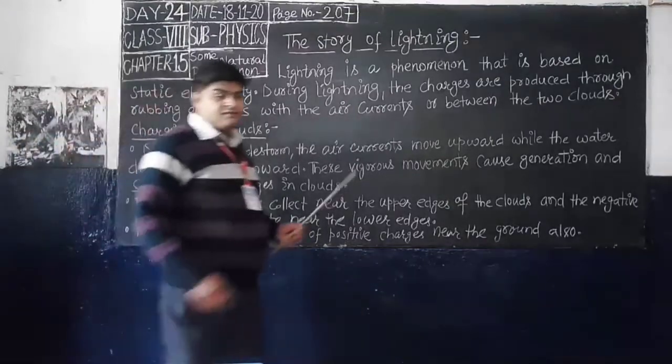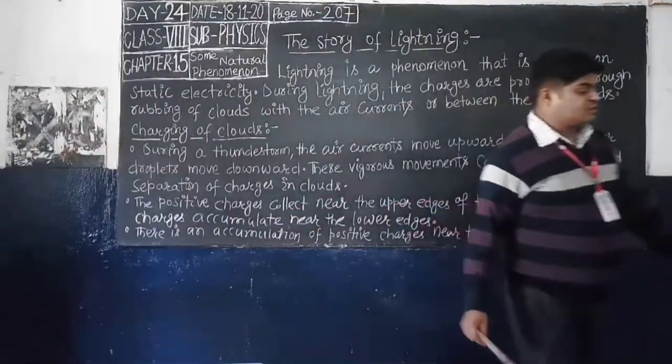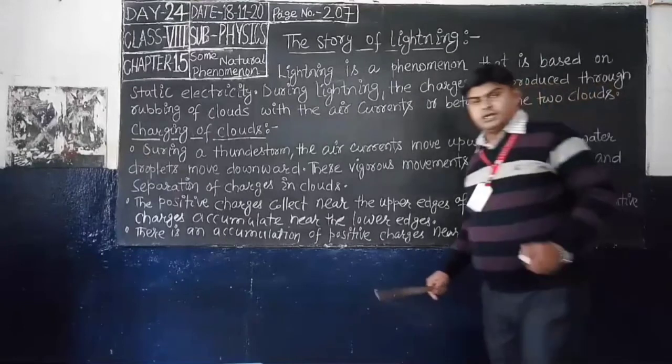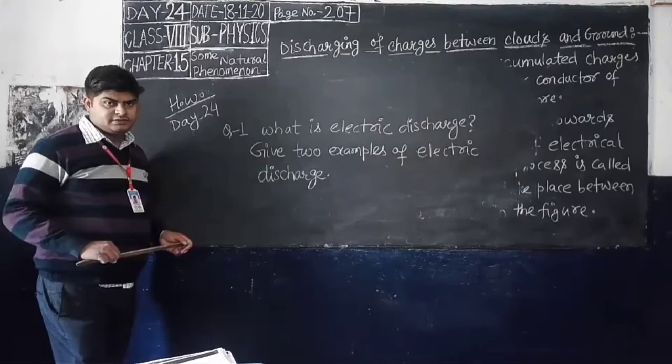Suppose this is a cloud, with an upper layer and a lower layer. When rubbing occurs, the charges separate, and the upper part becomes positively charged, whereas the negative charge is in the lower part of the cloud.